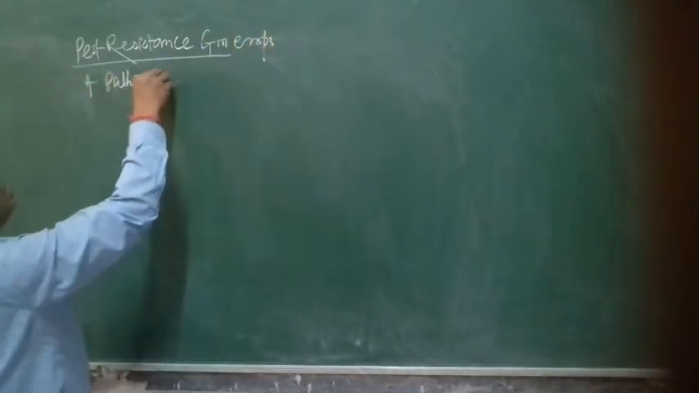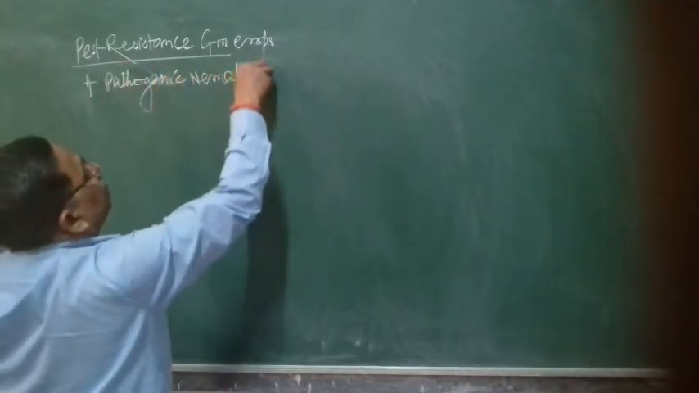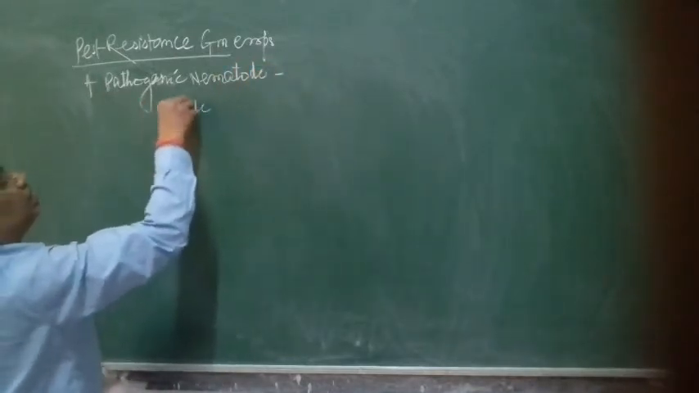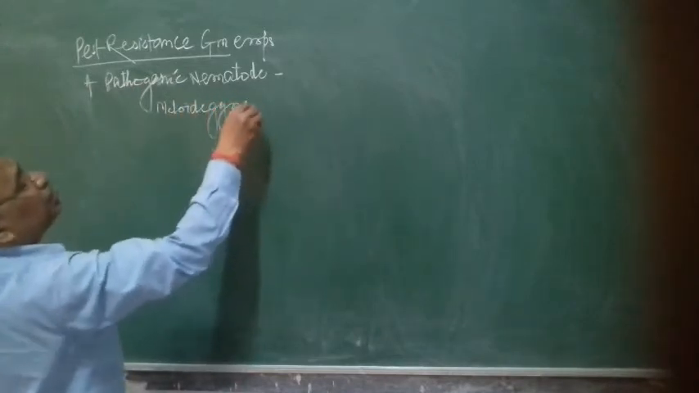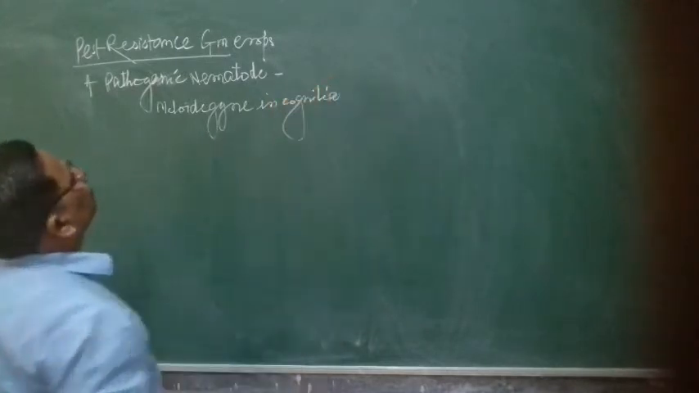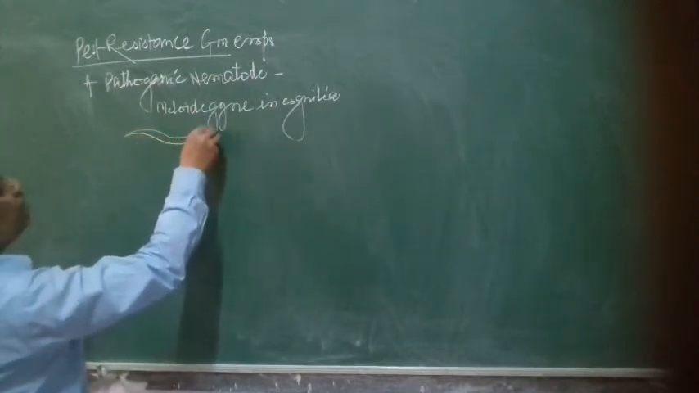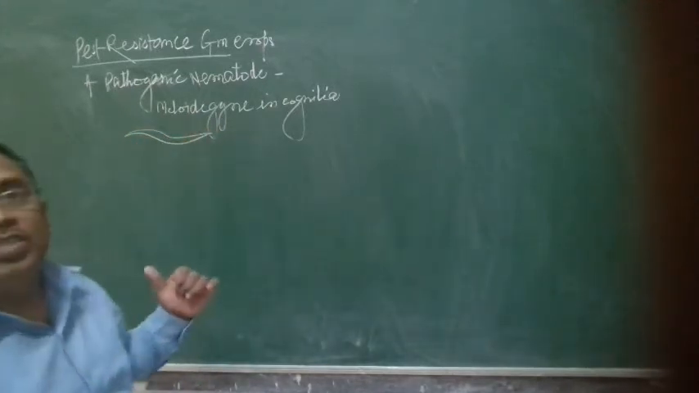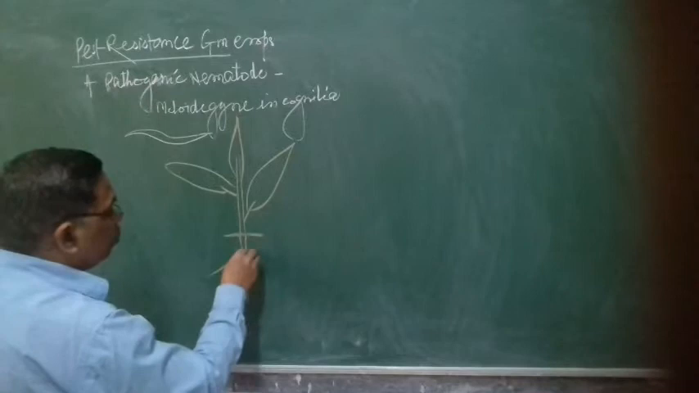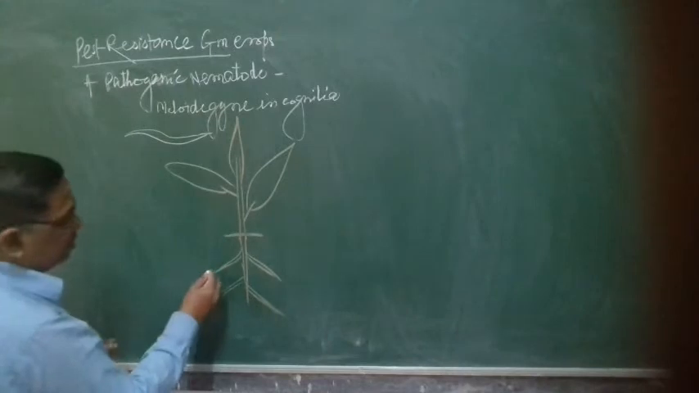A pathogenic nematode, its name is Meloidogyne incognita. This nematode Meloidogyne incognita attacks the root of tobacco crop. On the tobacco crop plant root, this nematode attacks.